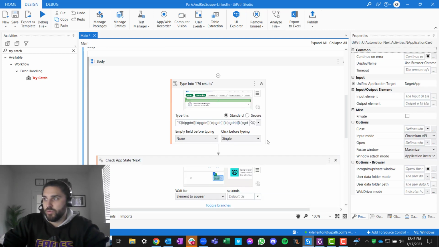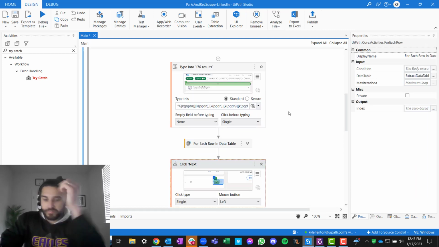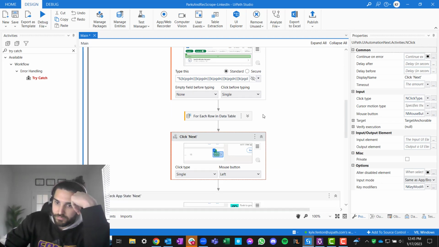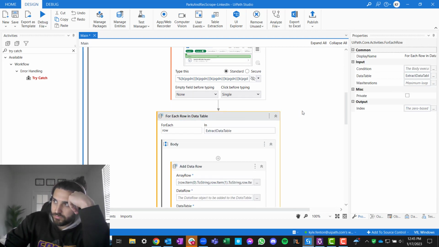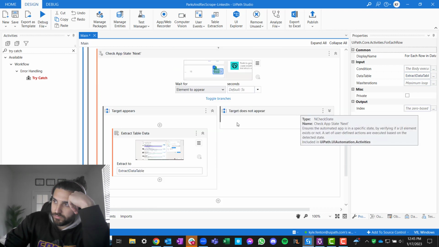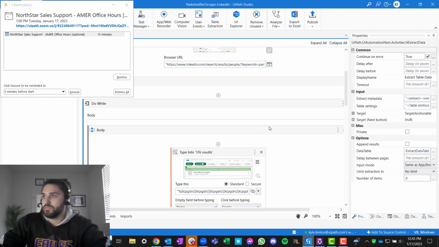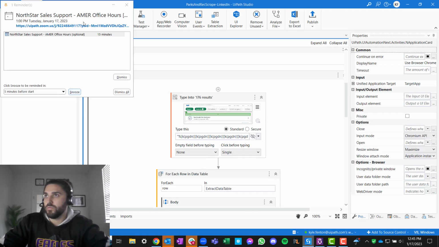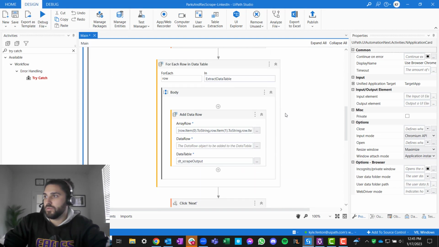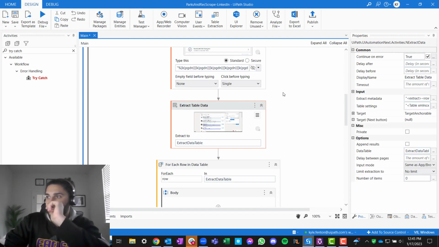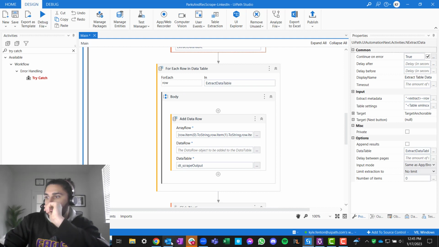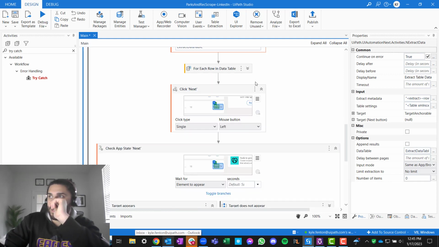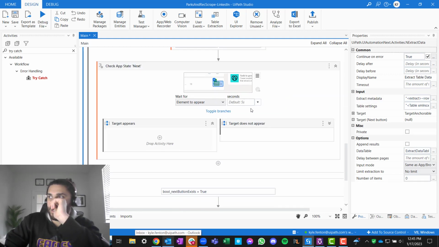We'll keep it in the do while. Oh, we need that. And then we'll do that. Extract data table for each row in a data table. Next. And then it says default to true.